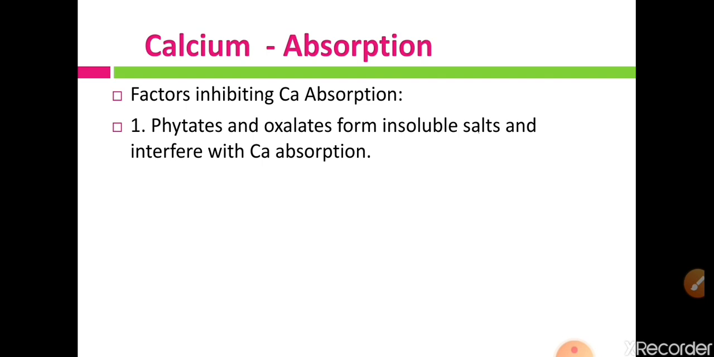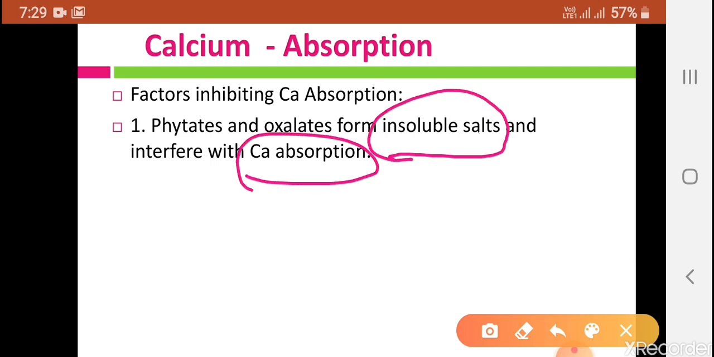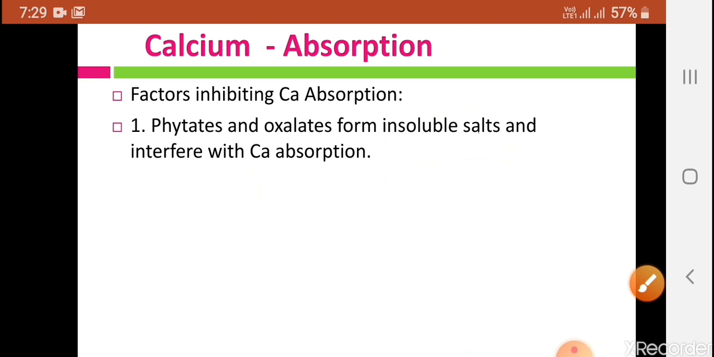So foodstuff which is rich in phytates and oxalates inhibits calcium absorption, because phytates form insoluble salts, and calcium absorption gets hampered. As these salts are insoluble they cannot be absorbed easily, so there is interference with calcium absorption. So phytates and oxalates inhibit calcium absorption because they form insoluble salts.